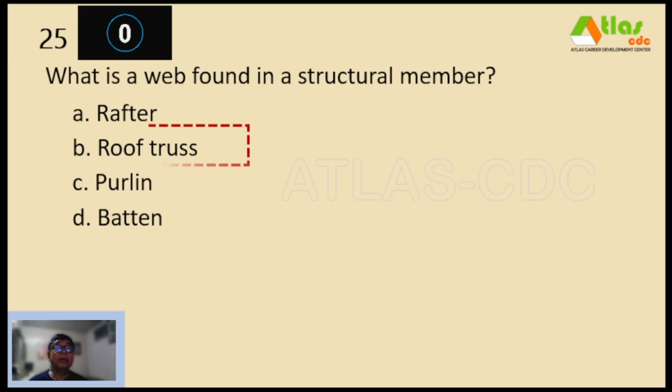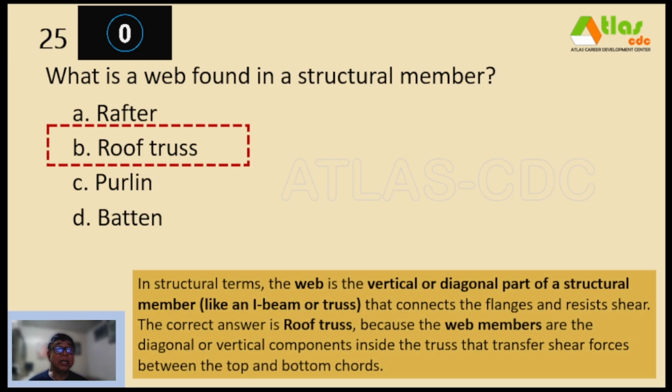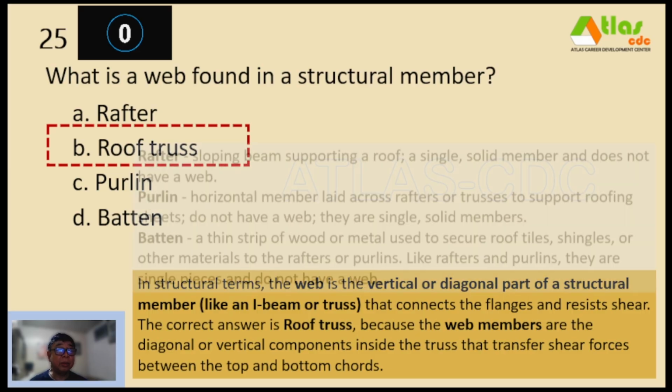And our correct answer is letter B, roof truss. So in structural terms, the web is the vertical or diagonal part of a structural member like an I-beam or truss that connects the flanges and resists shear. The correct answer is roof truss because the web members are the diagonal or vertical components inside the truss that transfer shear forces between the top and bottom chords.